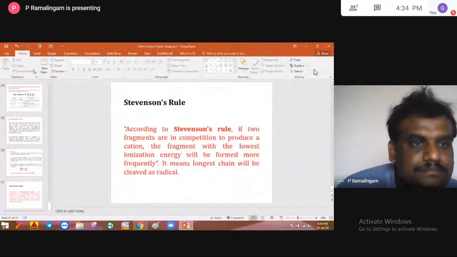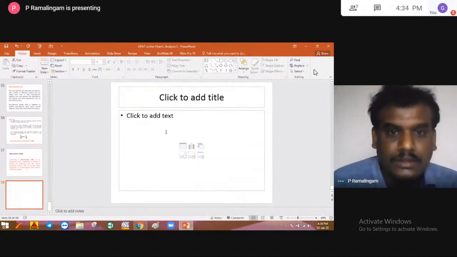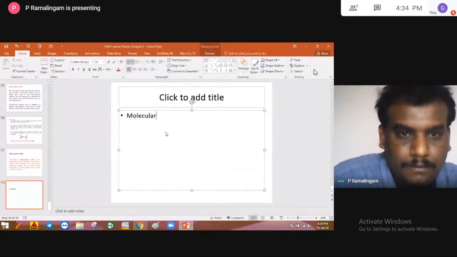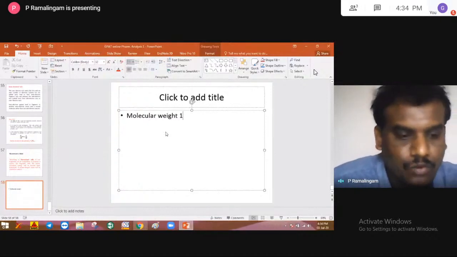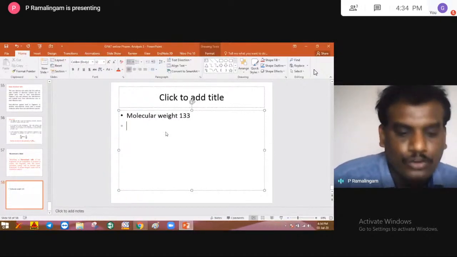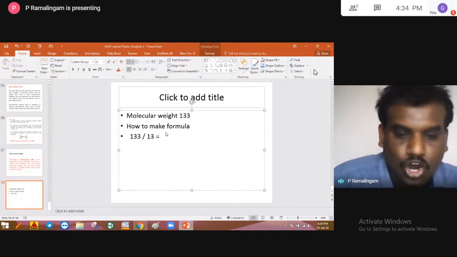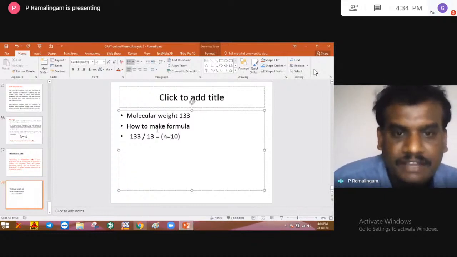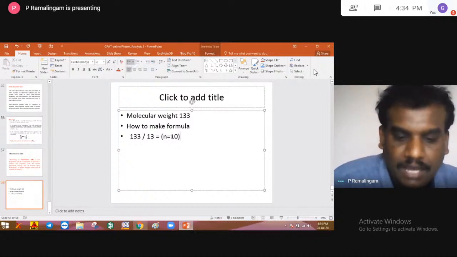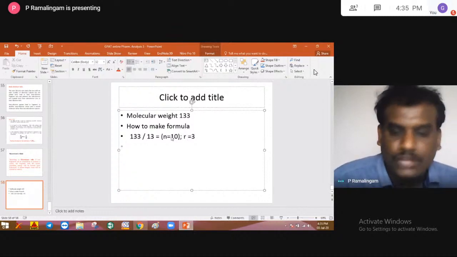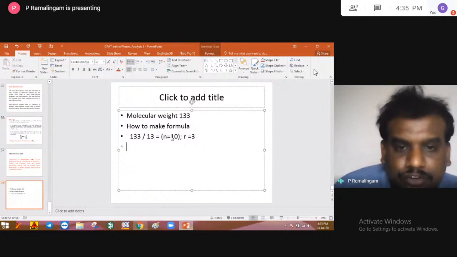For example, if your molecular weight is 133, how to make the formula? 133 divided by 13. How many times? n is equal to 10. So 10 13s are 130, and the remaining r is equal to 3.